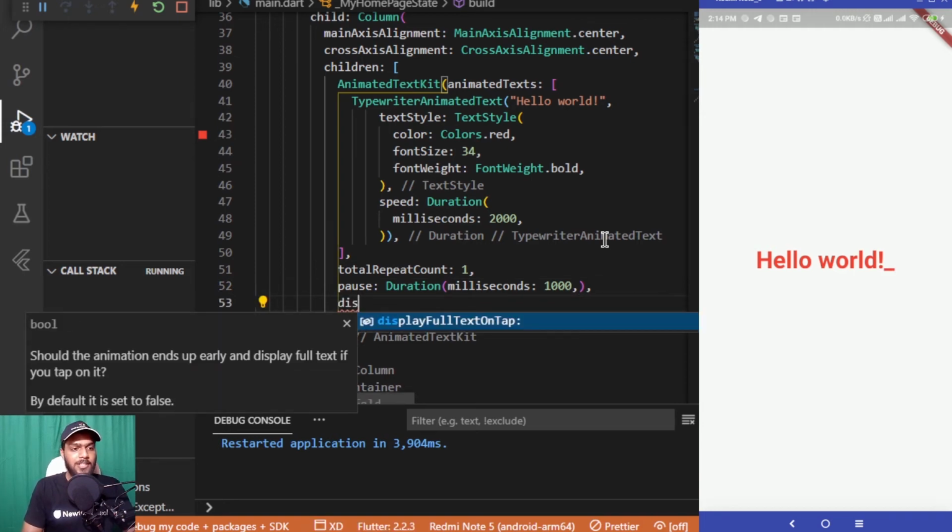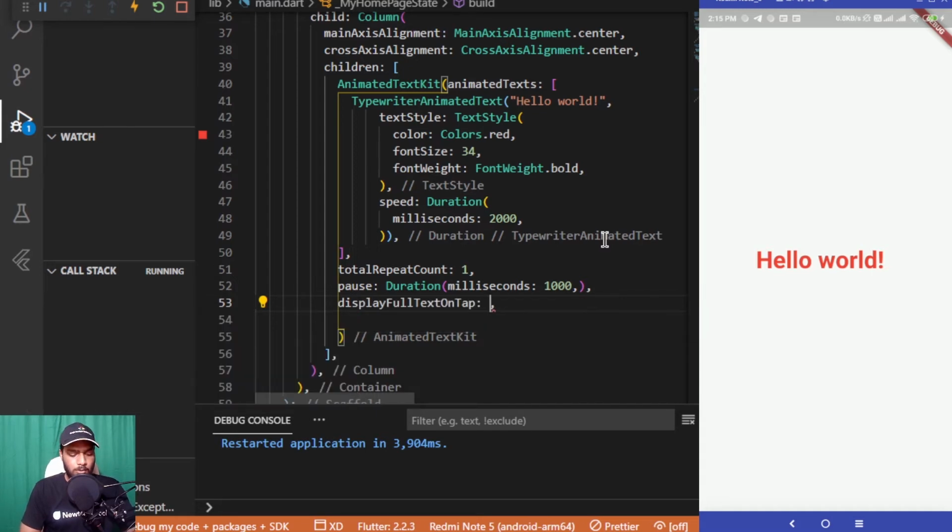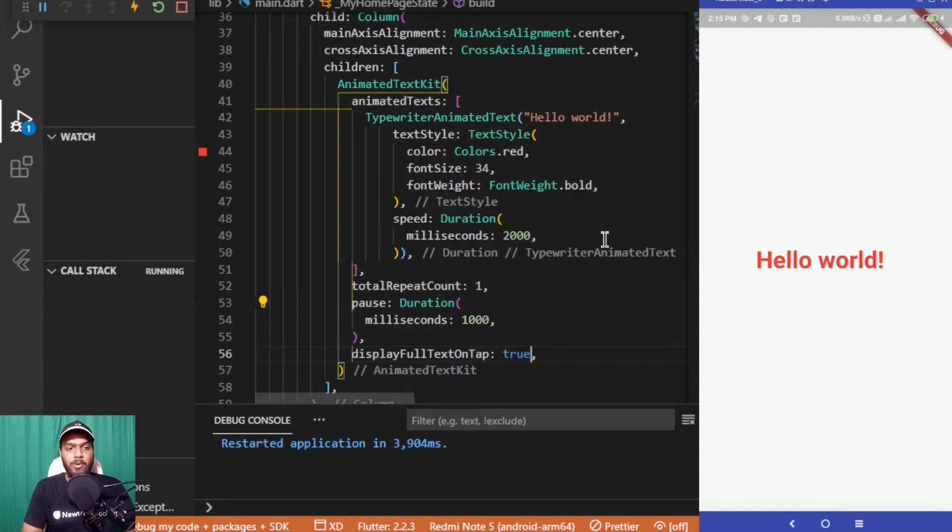The next property it takes is display full text on tap. What this property does is, whenever it is typing something or displaying something to the user, and the user clicks on that particular text, it will display everything automatically, like the complete text would be displayed in one go. So I'm setting it as true. By default it is set to false.